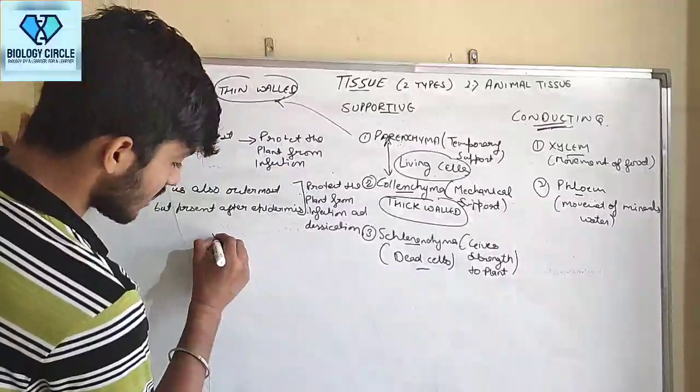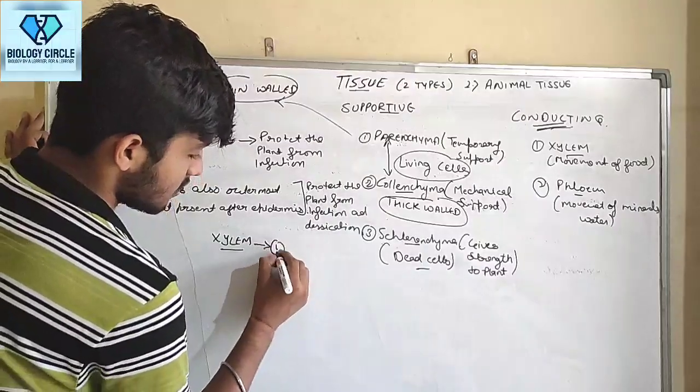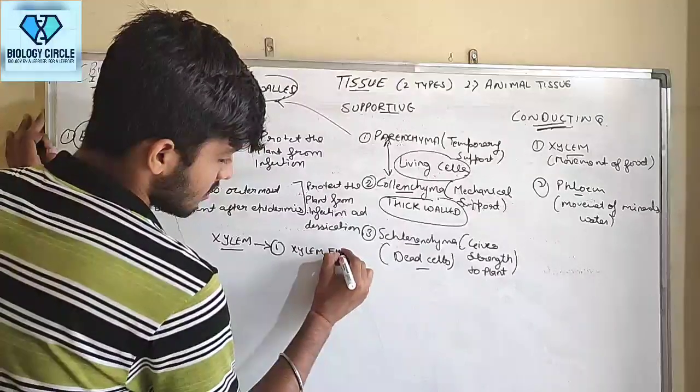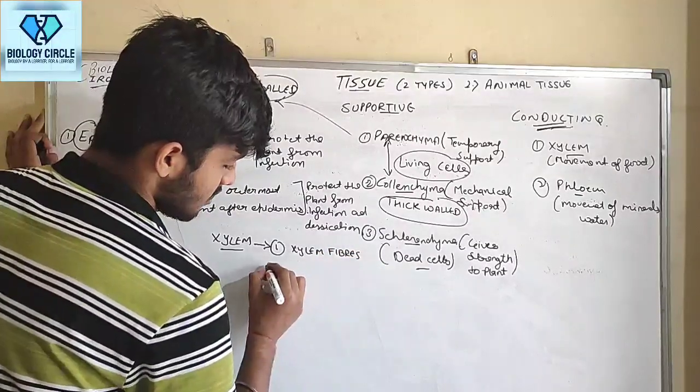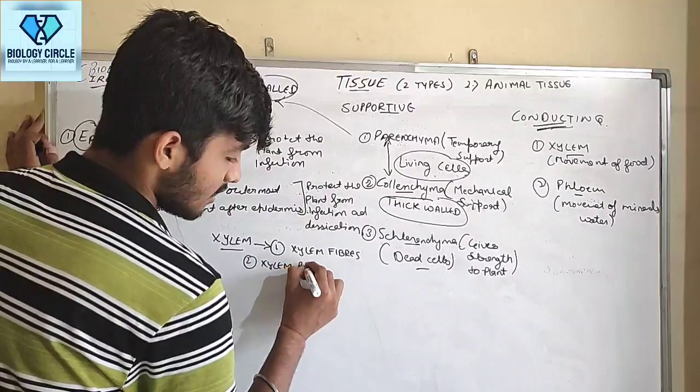So xylem parts are first xylem fibers, second xylem parenchyma.